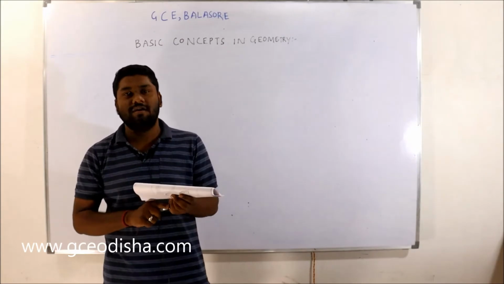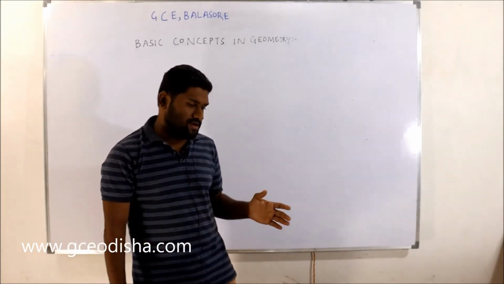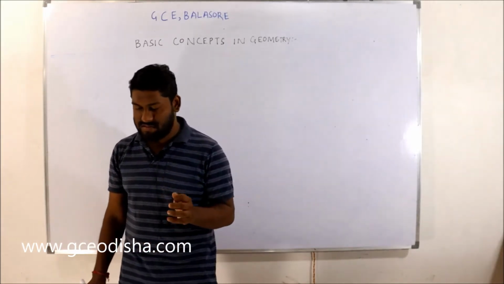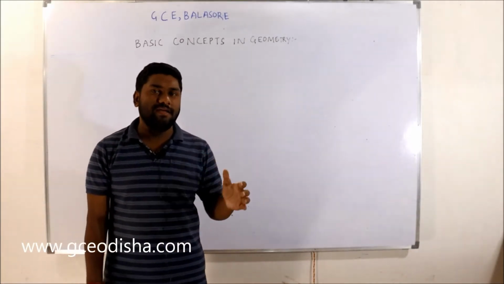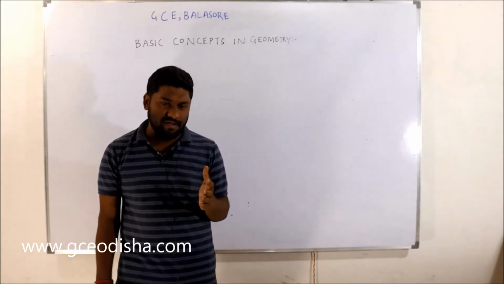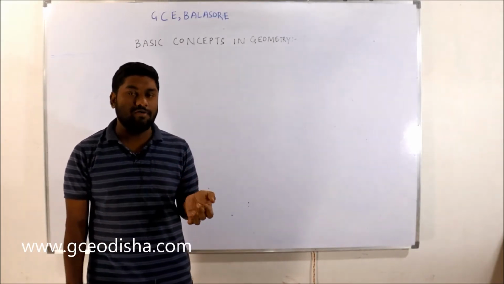70% of the geometry concepts, meaning mathematics concepts, come from Greece. Ancient people in Greece mainly focused on geometry. You must know about Plato.